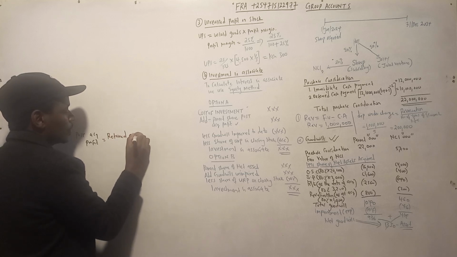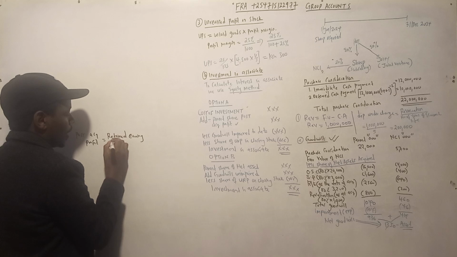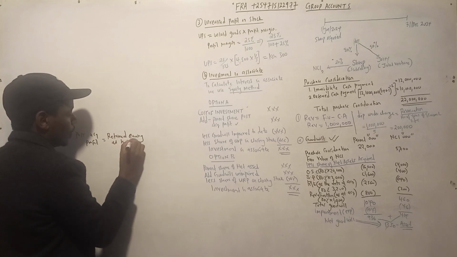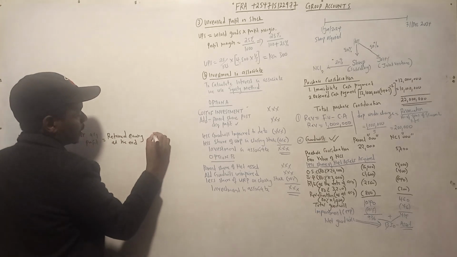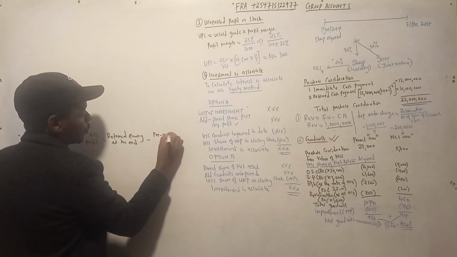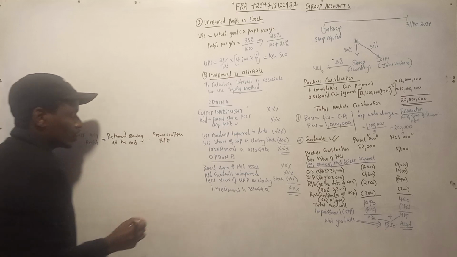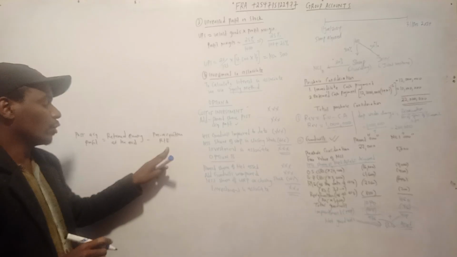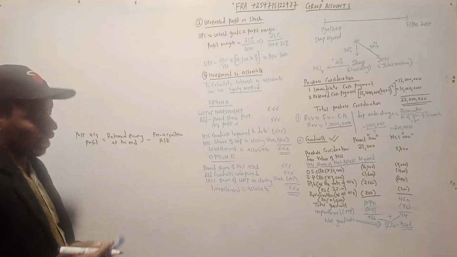This one is at the end in our balance sheet.